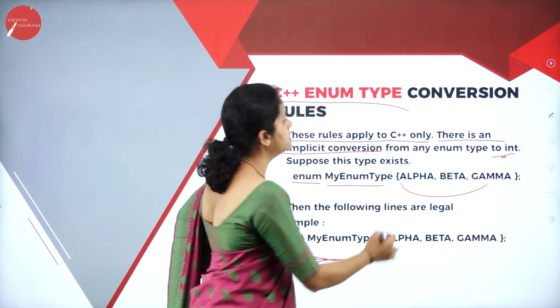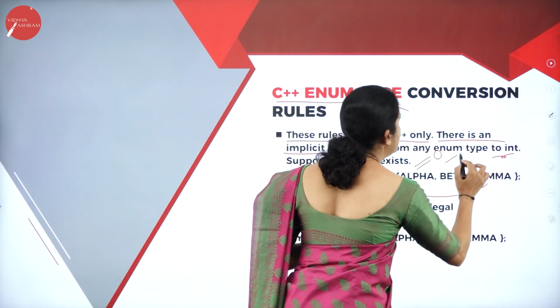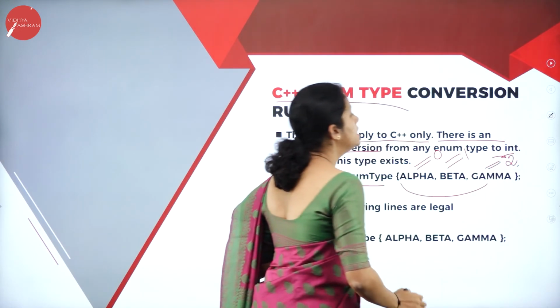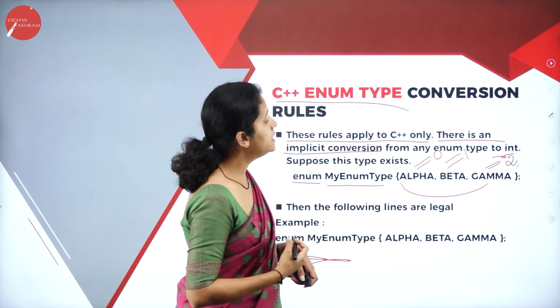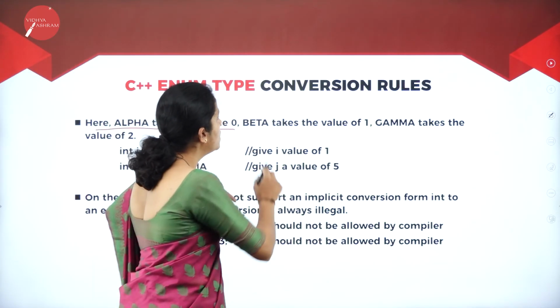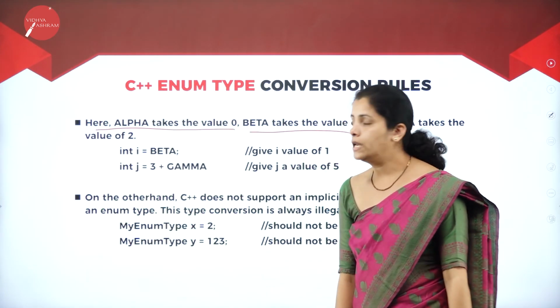In the sense, alpha value is equal to 0 and beta equal to 1 and gamma equal to 2, and it is assigned automatically. And here alpha takes the value 0, beta takes the value 1 and gamma takes the value 2.